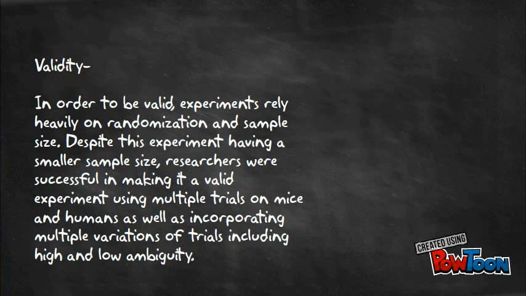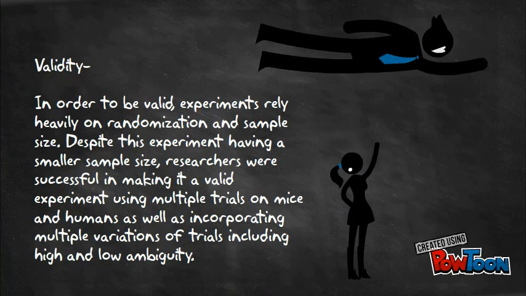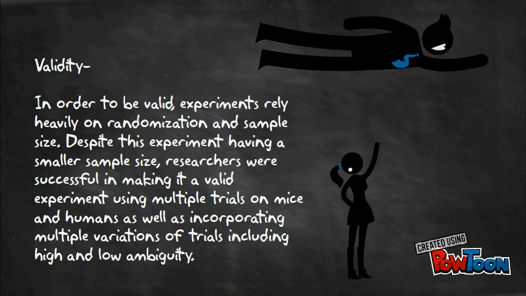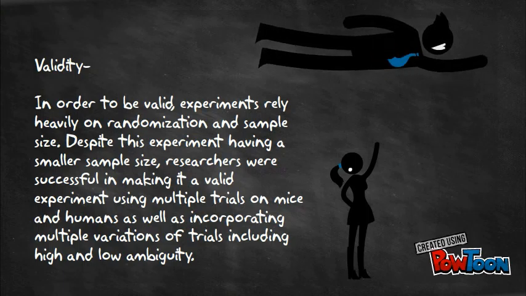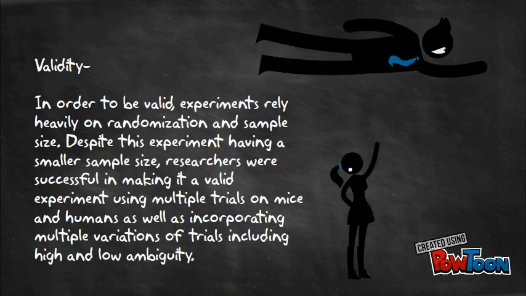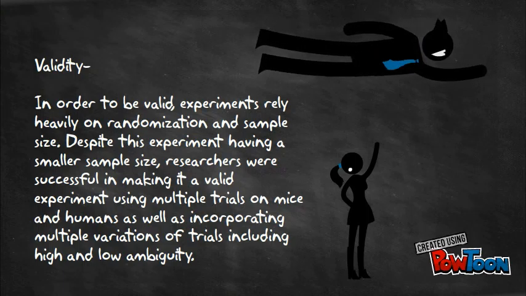In order to be valid, experiments rely heavily on randomization and sample size. Despite this experiment having a smaller sample size, researchers were successful in making it a valid experiment using multiple trials on mice and humans, as well as incorporating multiple variations of trials including high and low ambiguity.